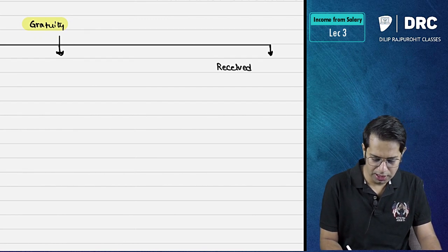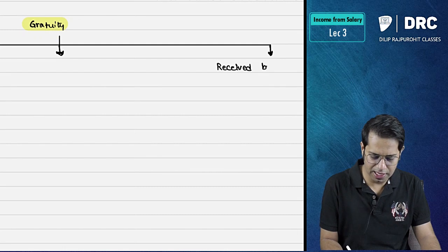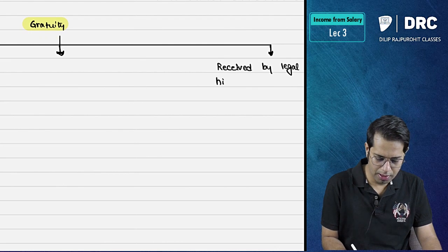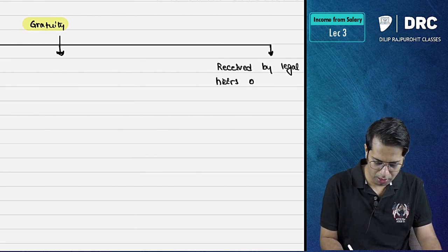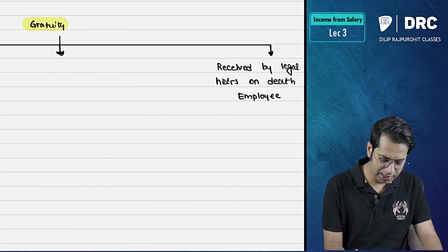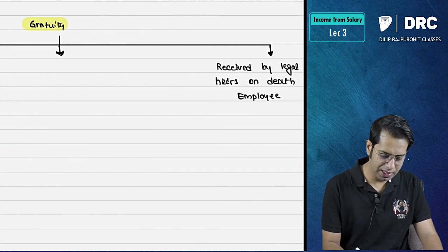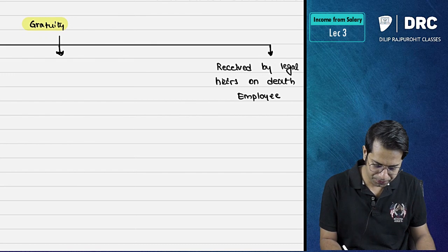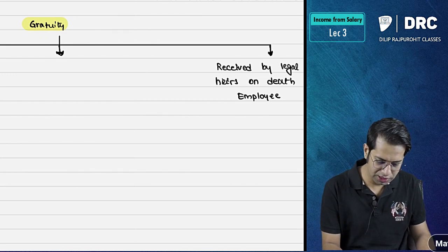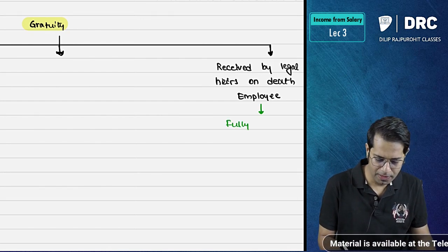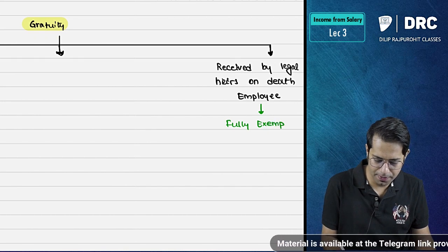Then check whether the gratuity is received by legal heirs on death of the employee. Check if gratuity is received by whom? Legal heirs upon death of the employee. If that gratuity is received by legal heirs upon the death of the employee, then that gratuity amount will be fully exempt.